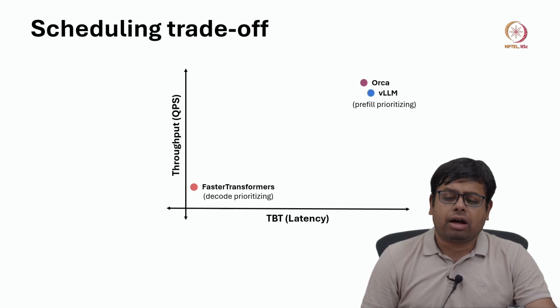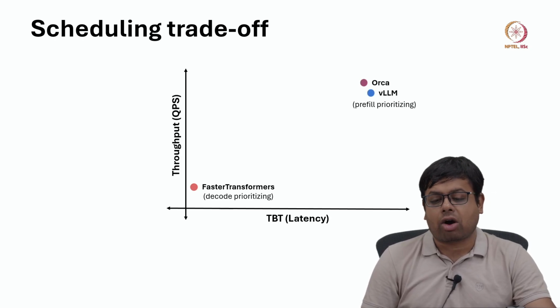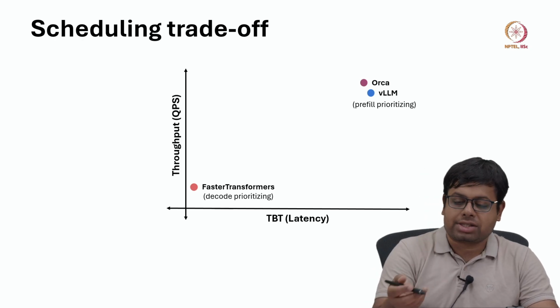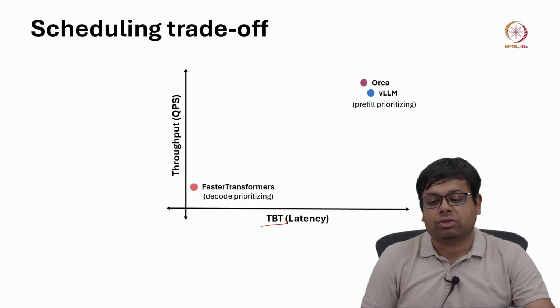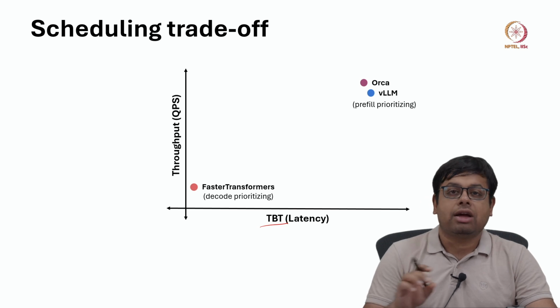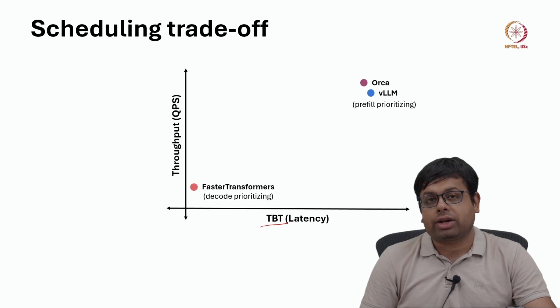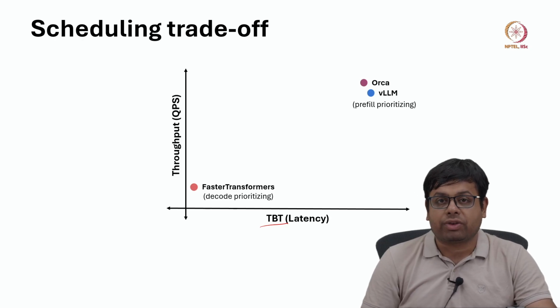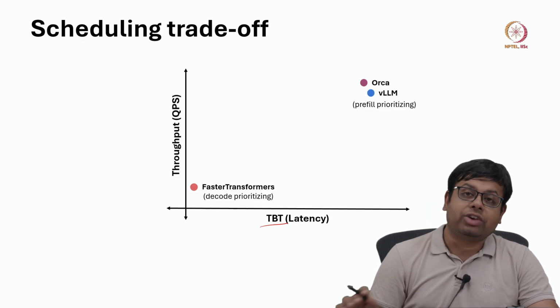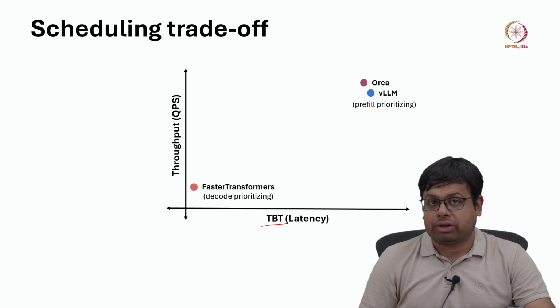Now, there are techniques like ORCA or vLLM, which are prefill prioritizing. If we do prefill prioritizing, then queries per second is high, but the user experience is bad. When I say user experience, the time between token is also high. That means, let us say some decode is going on, and during that ongoing decode, if a new prefill is launched, then ORCA or vLLM will prioritize that new prefill.